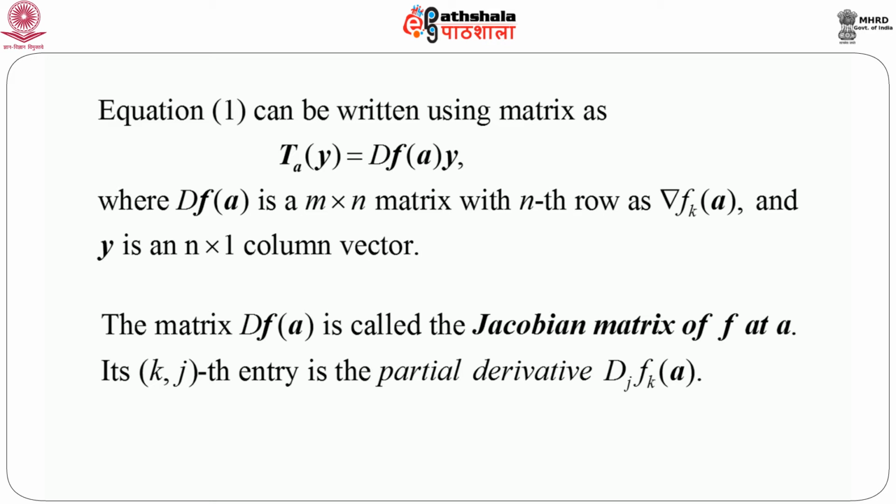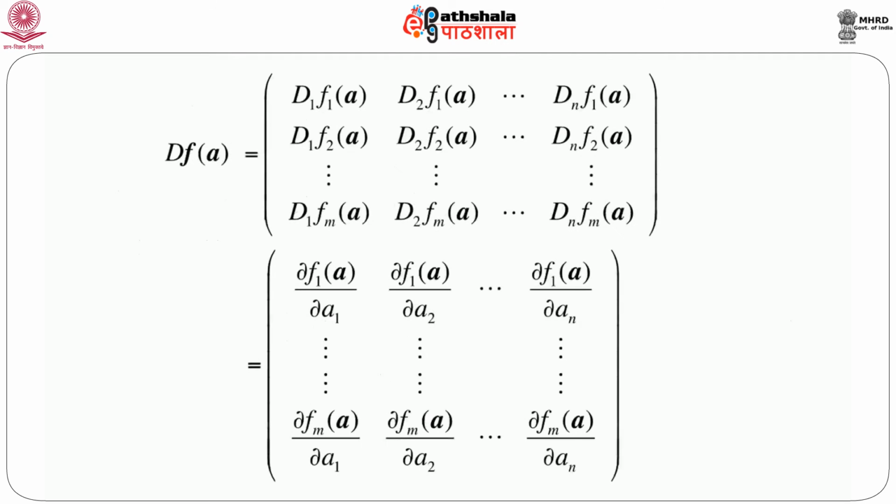So, using matrix multiplication we can represent Ta as this dfa into y. Now, let us look at this dfa a little more carefully. This matrix dfa is called the Jacobian matrix of f at a, and it is interesting to see that its kjth entry is nothing but the partial derivative dj fk a.